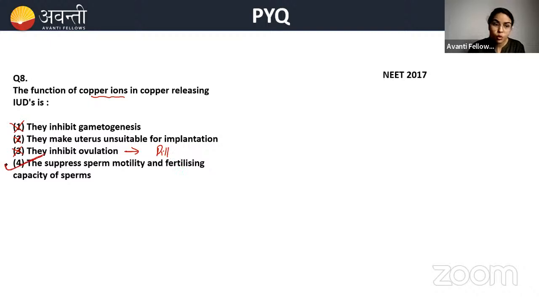In the last slides, I showed you this. The sperm motility is suppressed, and also the fertilizing capacity, because their whipping movement of the flagella or the tail is decreased. So there is less motility, and the capacity is suppressed. So option D is the answer.